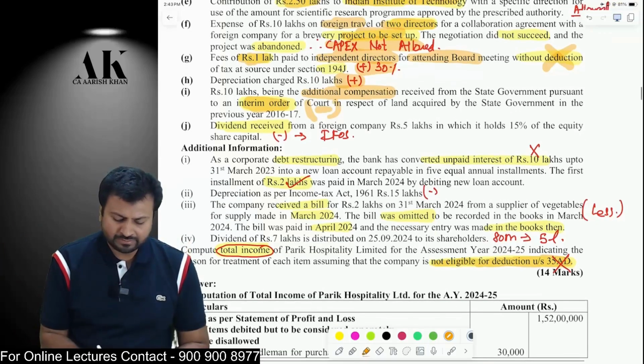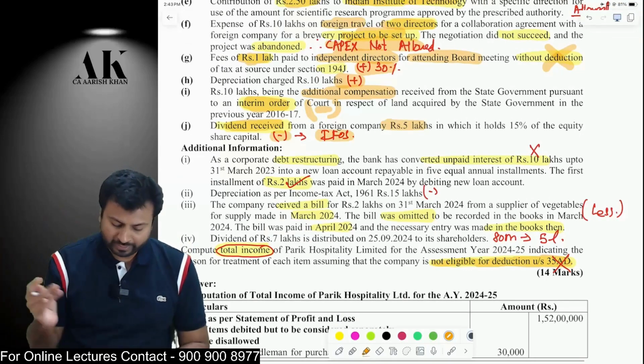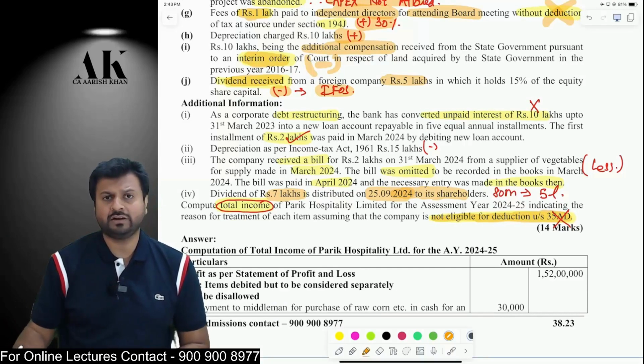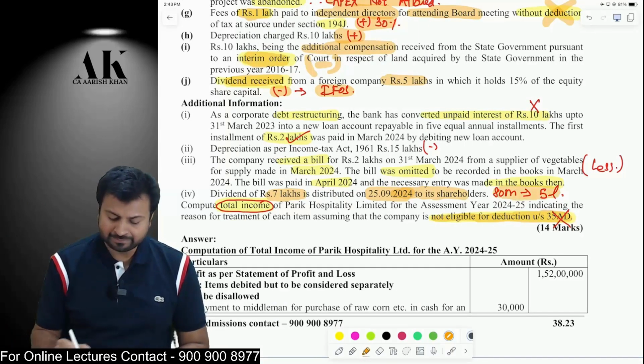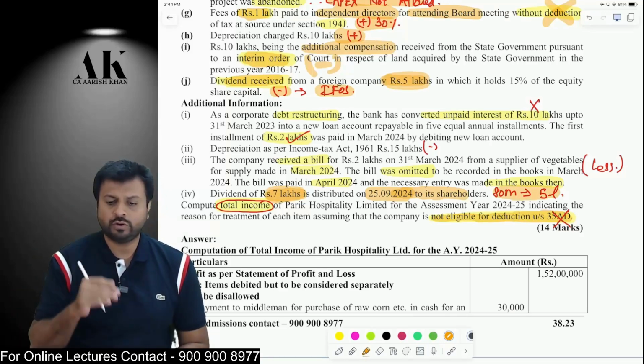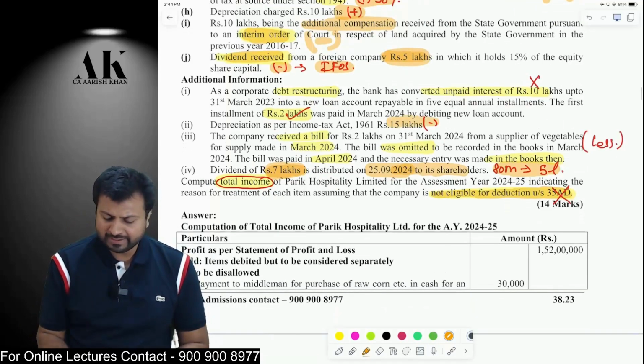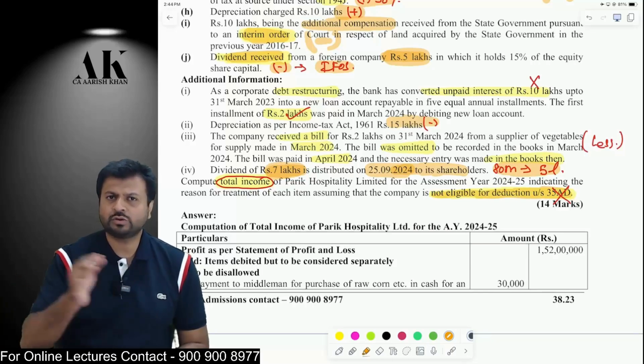Then you have received some dividend from a foreign company of 5 lakh rupees. So reduce from here and show under IFOS. And you have distributed a dividend of 7 lakh rupees to the shareholder on or before 1 month prior to the due date of filing of return. So you will get deduction under ATM. But you have received 5 lakh rupees and you have distributed 7 lakh. So you will get deduction of the lower of the two, only 5 lakh rupees. Okay. I hope it is clear. Next adjustment, depreciation of 15 lakhs, which is as per income tax rules. You have to reduce that.